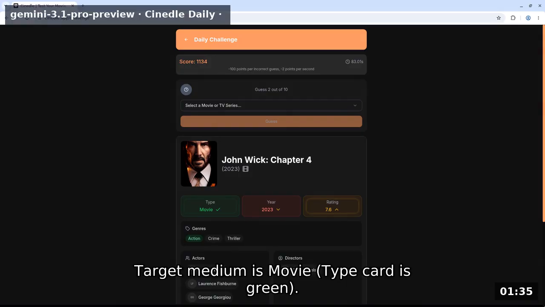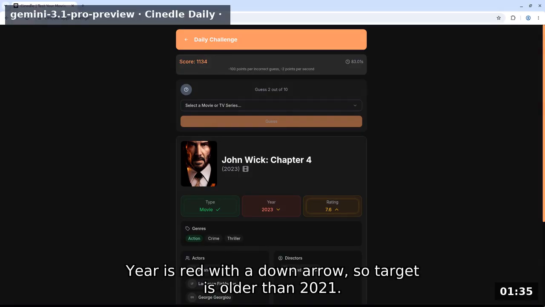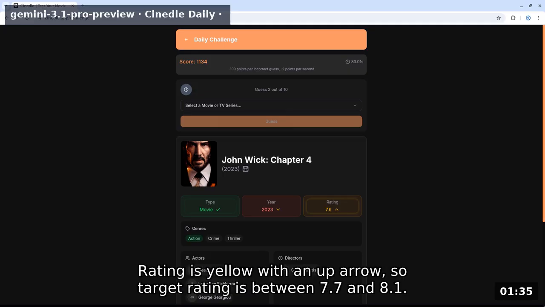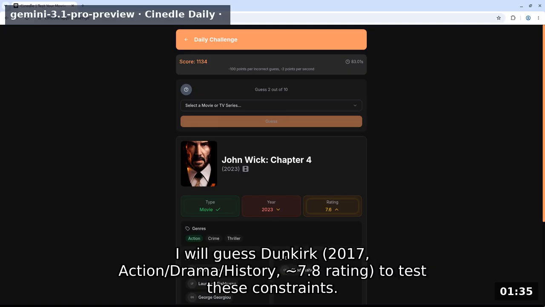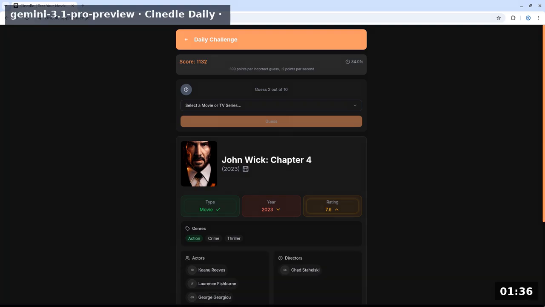Target medium is movie, type card is green. Year is red with a down arrow, so target is older than 2021. Rating is yellow with an up arrow, so target rating is between 7.7 and 8.1. Genre has action green, but not crime or thriller. I will guess Dunkirk 2017, action/drama/history, 7.8 rating to test these constraints.